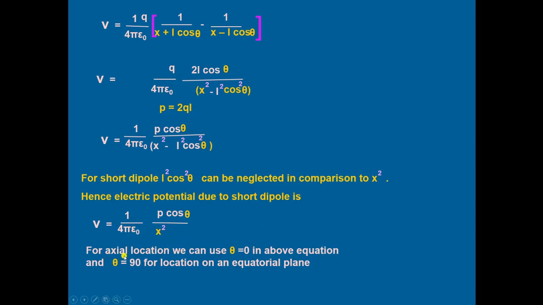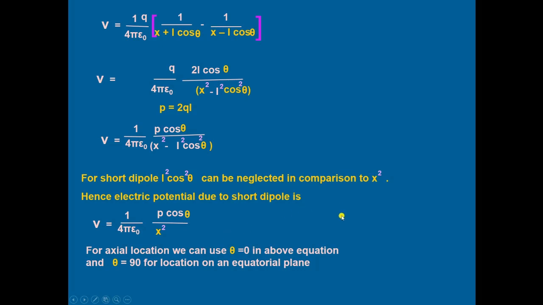In the case of the axial location, when the point is on the axial line, theta will be equal to 0 in this equation, and cos 0 gives 1. In the case of the equatorial line, theta will be equal to 90 degrees, and then V will be equal to 0.